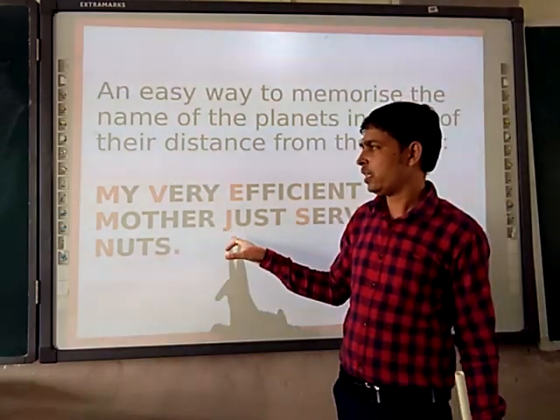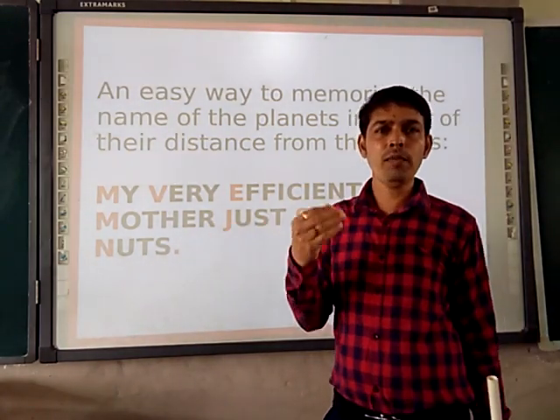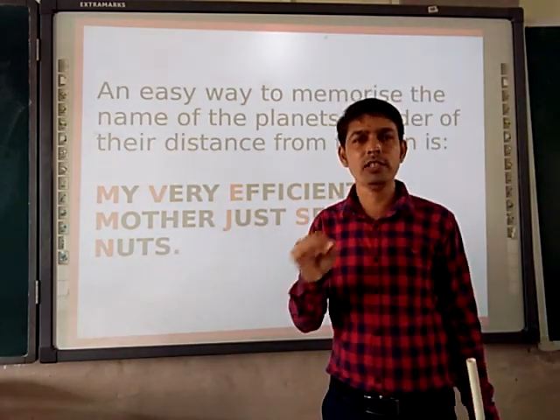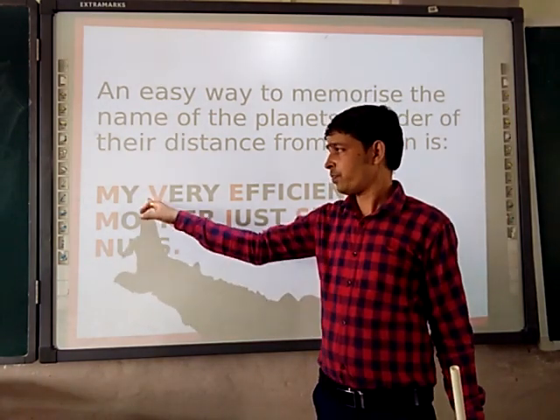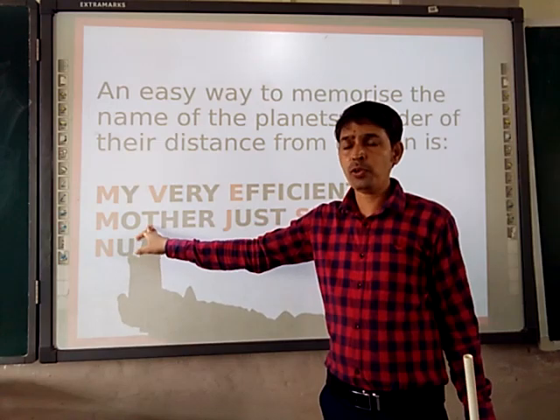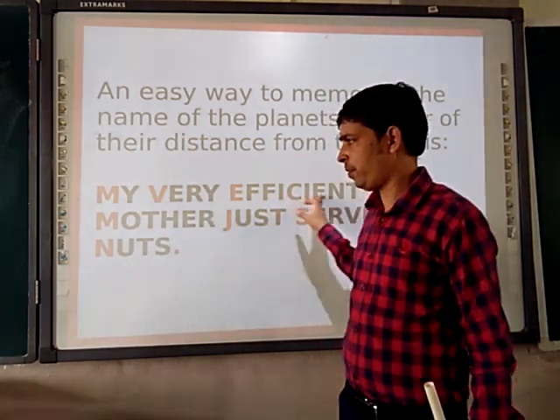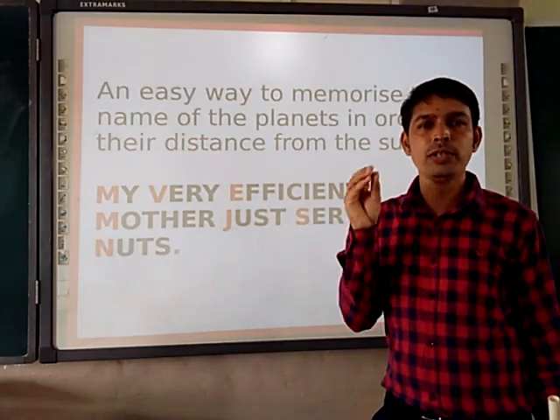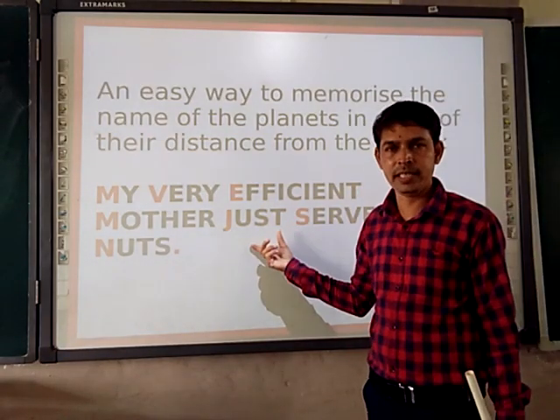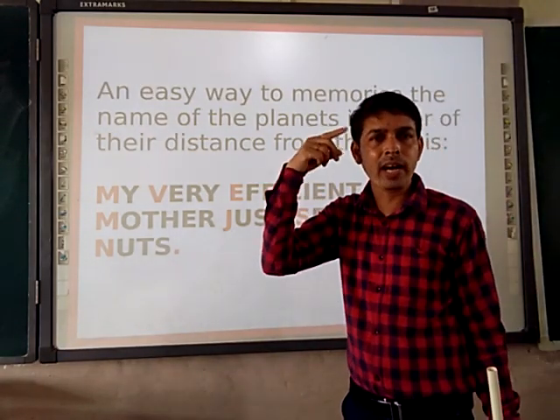That notebook is going to be your homework notebook for social science, for all the note making. In chapter number 1, you have to make one point of this and copy it 9 more times. So in total you are going to write this sentence 10 times and memorize it.